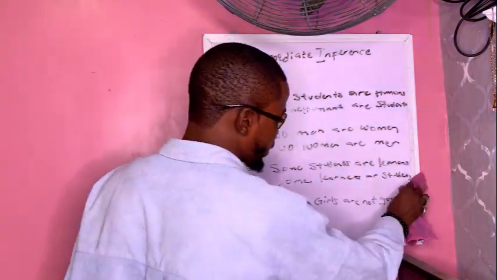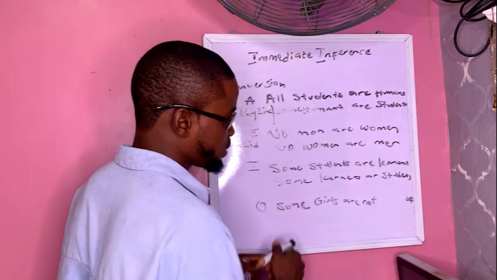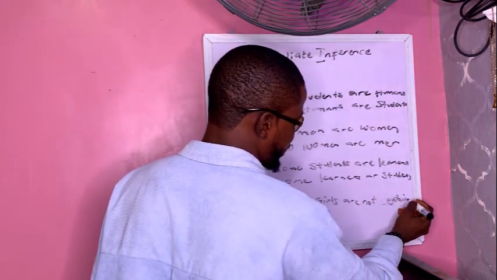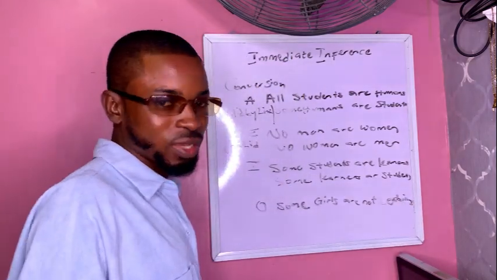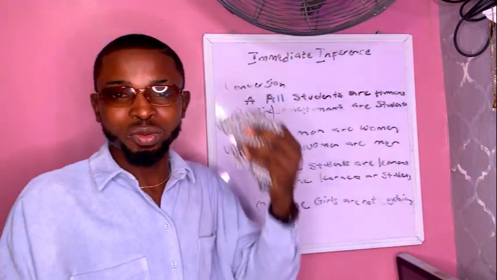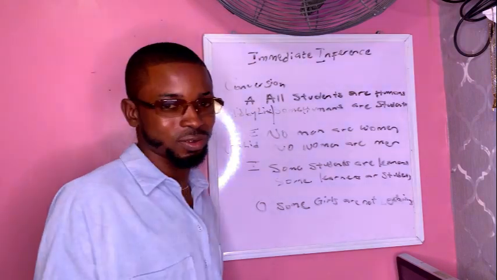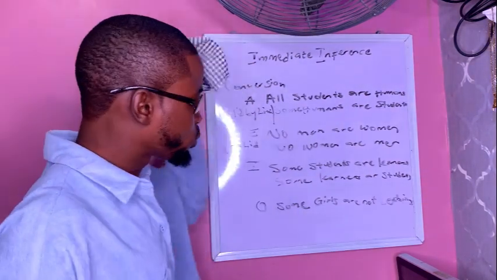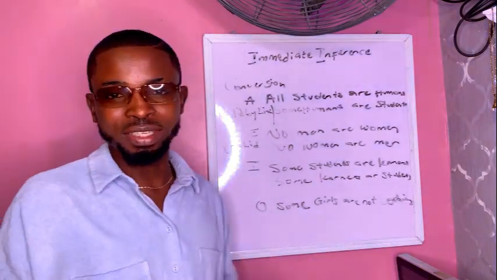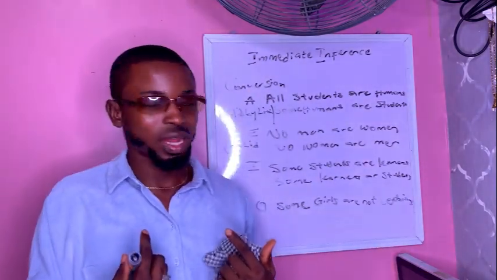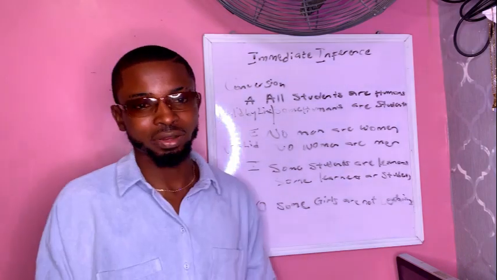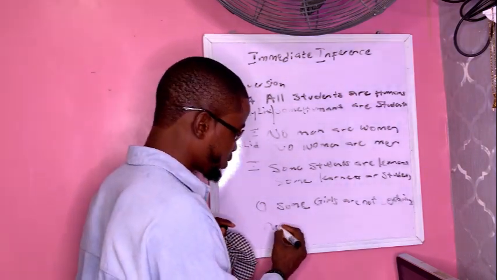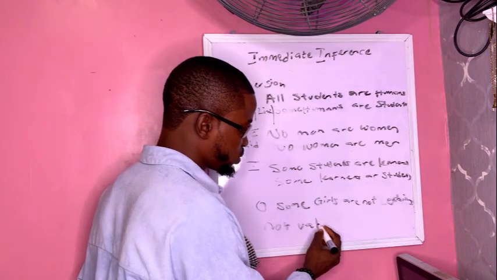Let's say we have something like some girls are not lesbian. Does that mean we can infer that some lesbians are not girls? Of course not, because for you to even be a lesbian, you must be a girl. So some girls are not lesbian doesn't mean that we can infer that some lesbians are not girls. So we say conversion for an O proposition is generally not valid.